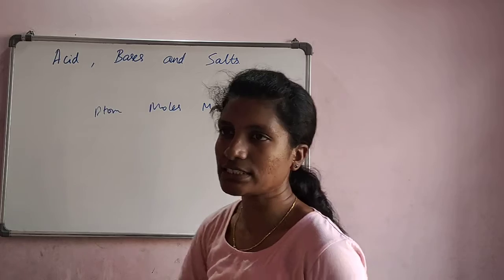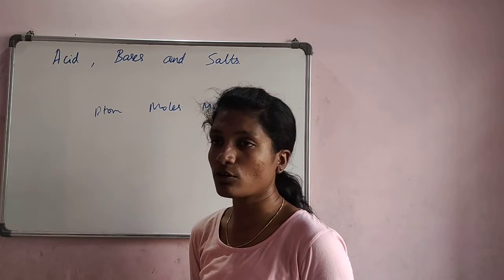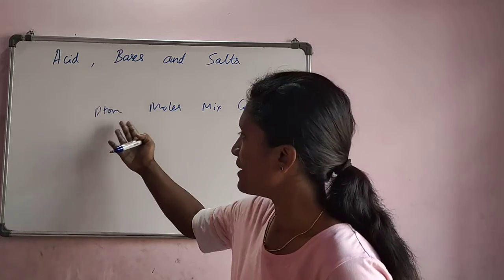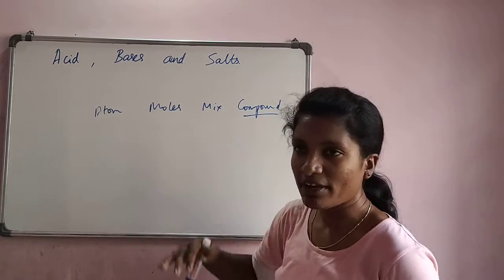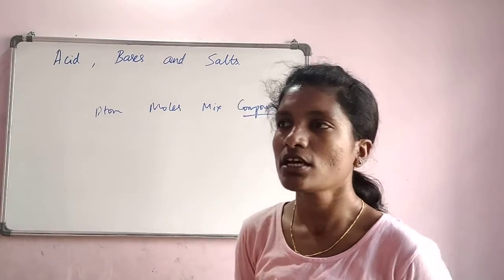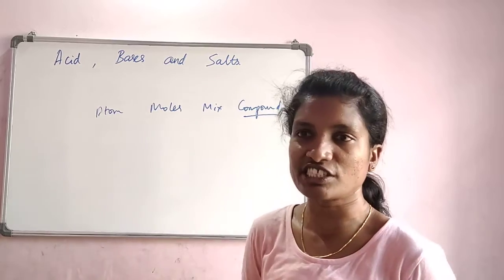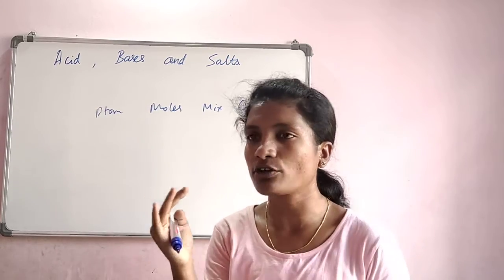A compound is a combination of two or more elements of the same kind or different kind which are combined chemically. So chemically combined means their chemical properties will differ. It will change once they form into a product.